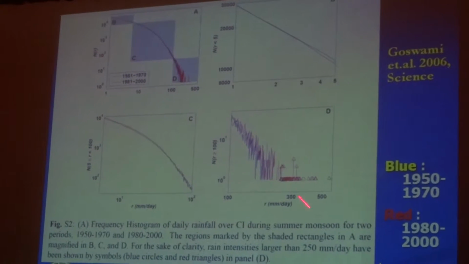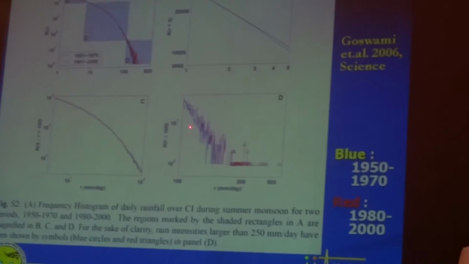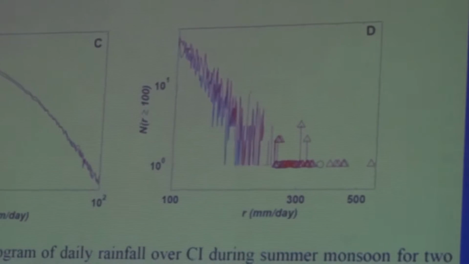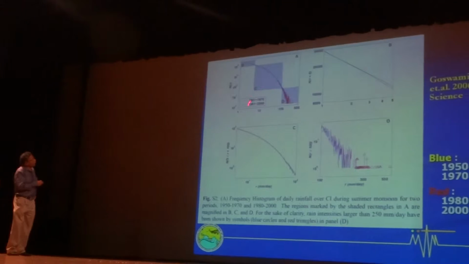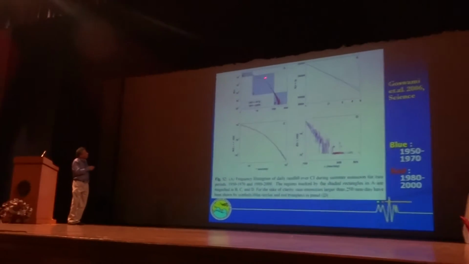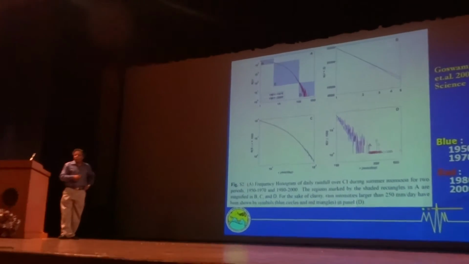If I blow this up here, you can see very clearly. The blue line is associated with the earlier period, and the red line is the recent period, which means that more heavy rainfall events have started occurring. And in this part of the frequency distribution, the red line is actually below the blue line, which means the low and moderate rainfall events have actually decreased. And that is one reason why the total rainfall has not increased.